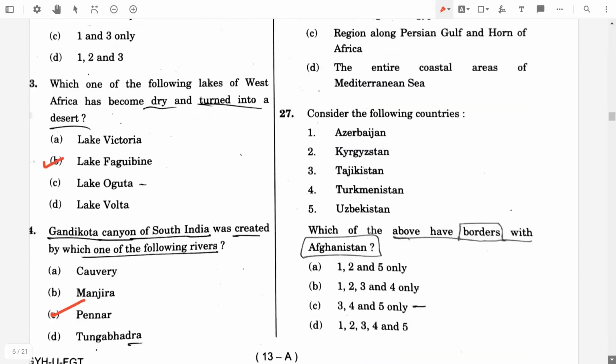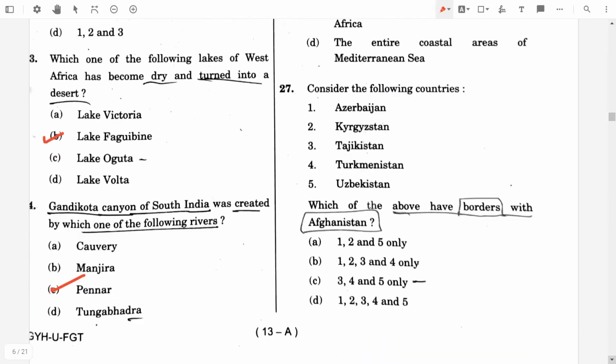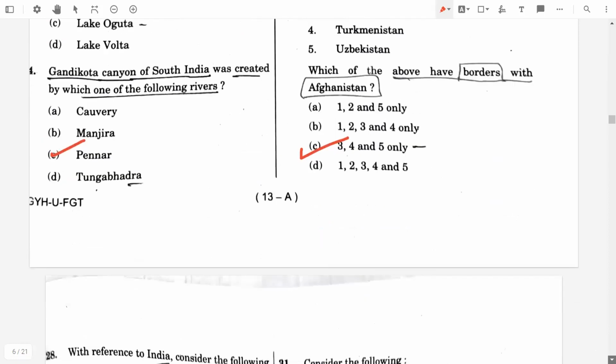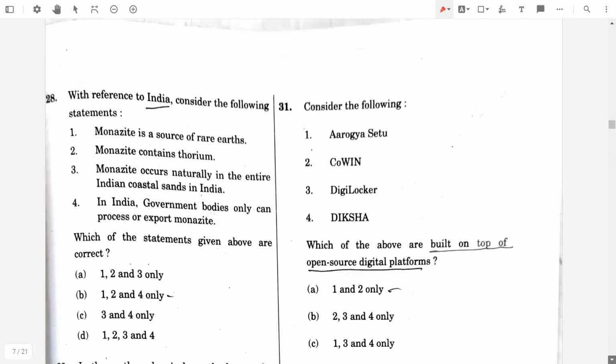Then consider the following questions. Consider the following countries. So which of the above have borders with Afghanistan? So the answer will be option C, 3, 4, and 5. That means Tajikistan, Turkmenistan, and Uzbekistan have borders with Afghanistan. So option C. It was the most expected question.